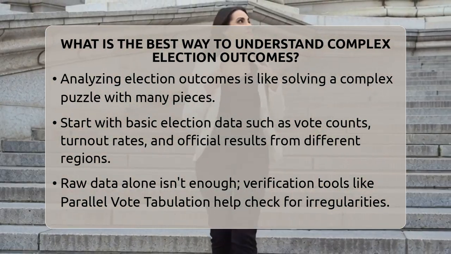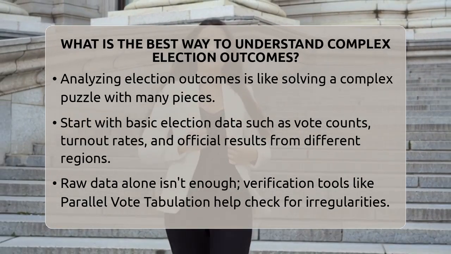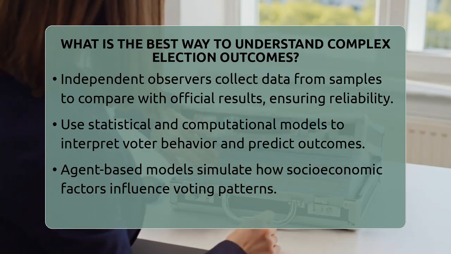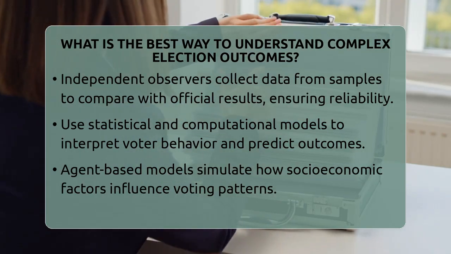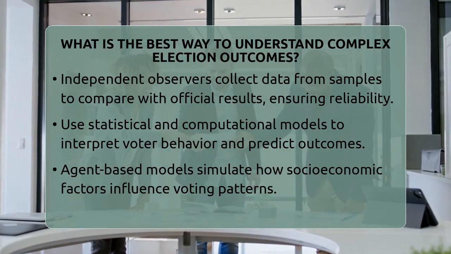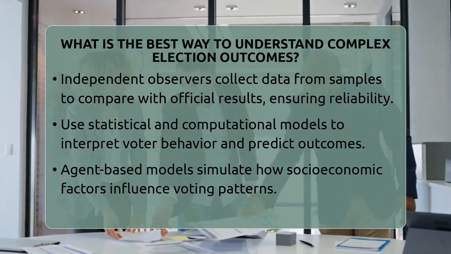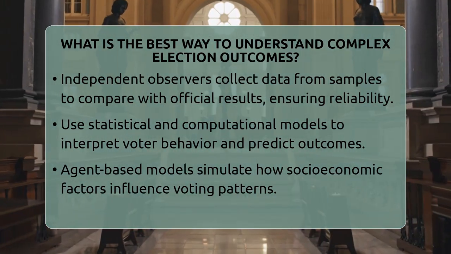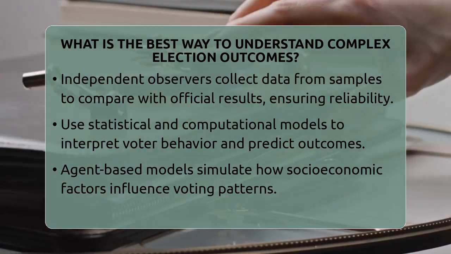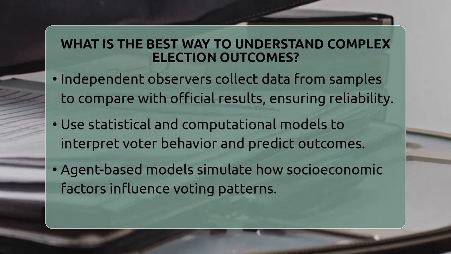That's where post-election verification tools come in. One example is parallel vote tabulation. This method involves independent observers collecting data from a sample of polling stations. They compare their findings with official results to check for irregularities like ballot stuffing or voter intimidation. The key is that the sample must be representative and complete for the verification to be reliable.